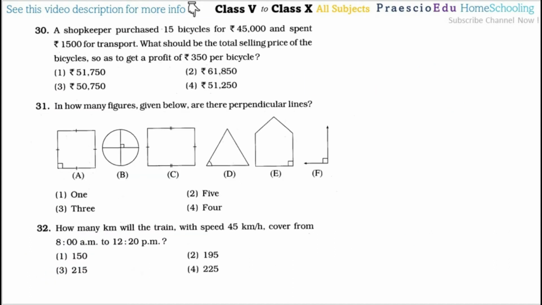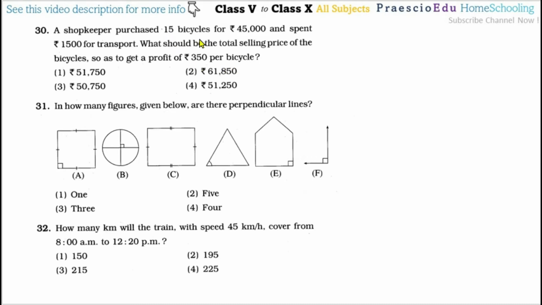Then question number 30: a shopkeeper purchased 15 bicycles for rupees 45,000 and spent rupees 1500 for transportation. What should be the total selling price of the bicycles so as to get a profit of rupees 350 per bicycle?